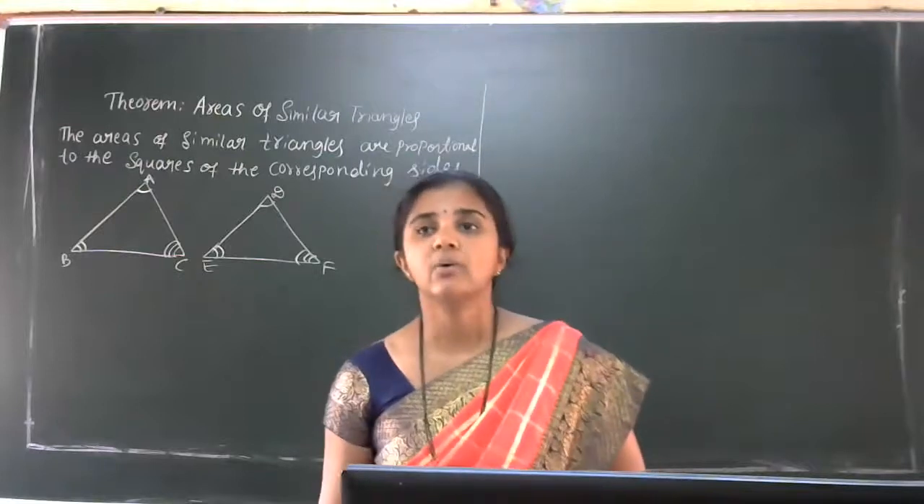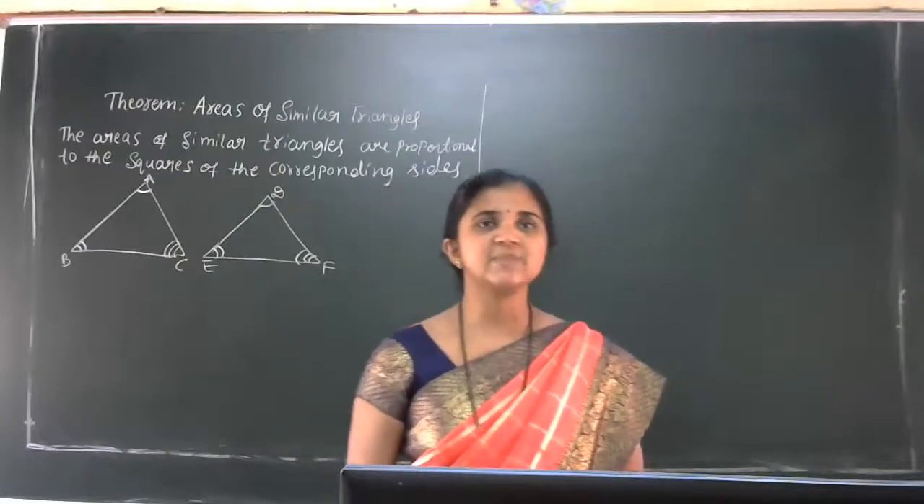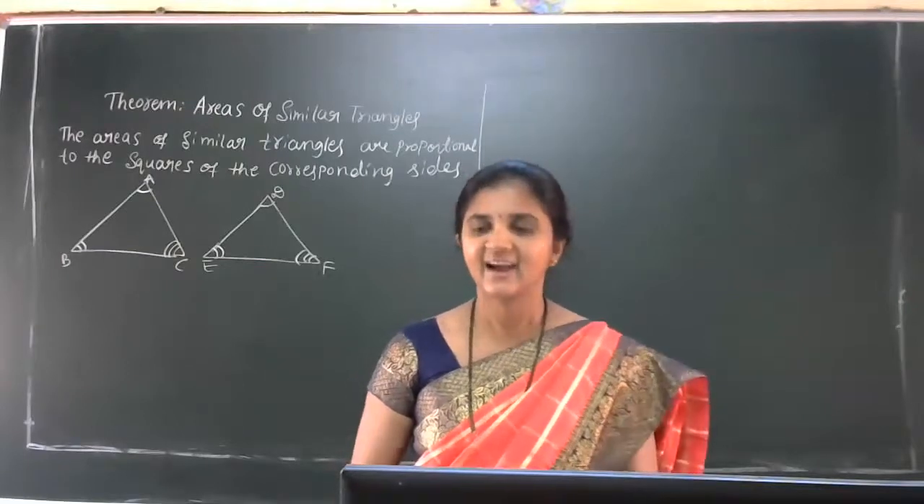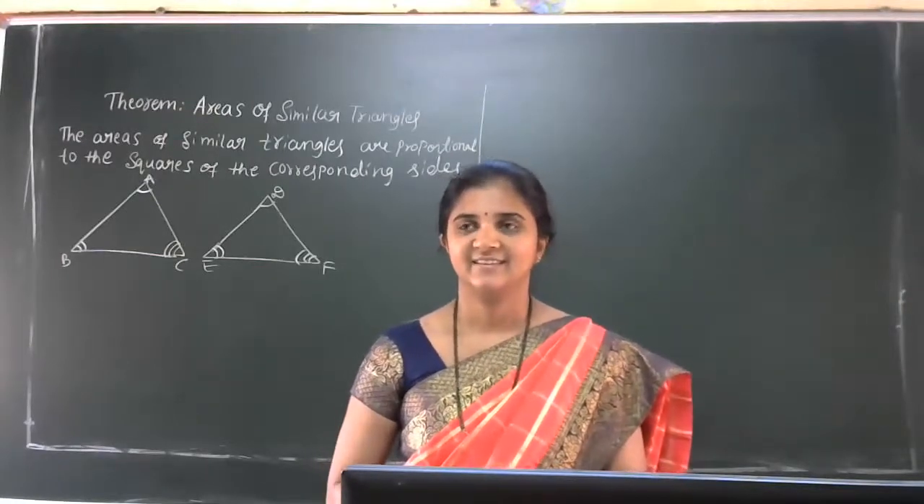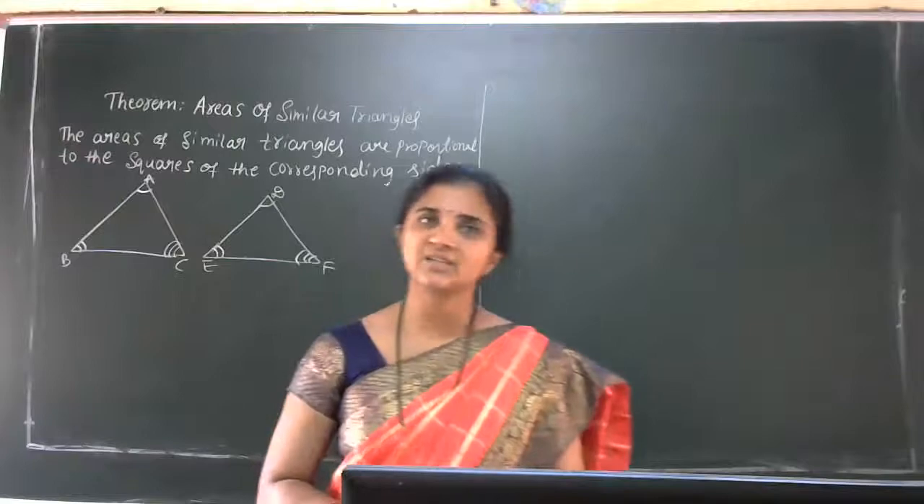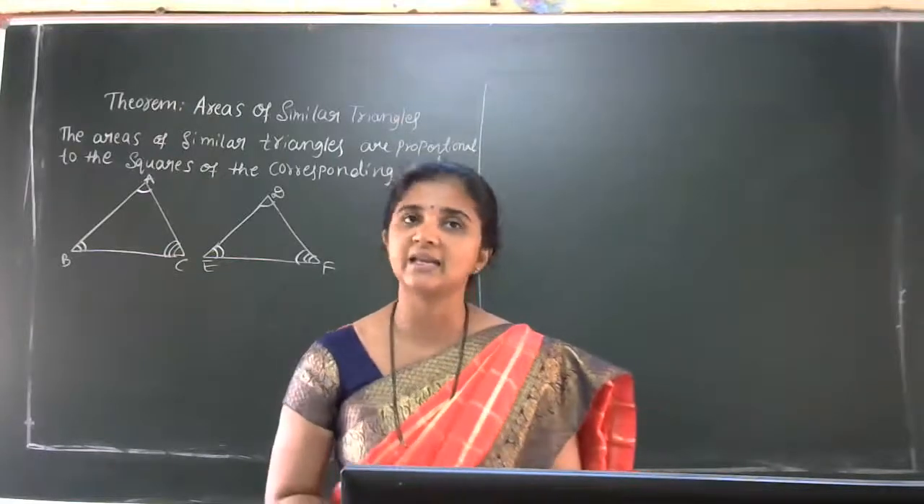Now, Charan, can you define the AA similarity criteria? Two angles of one triangle are equal to the two corresponding angles of the other triangle. Then we can say that the two triangles are similar according to the AA similarity criteria.